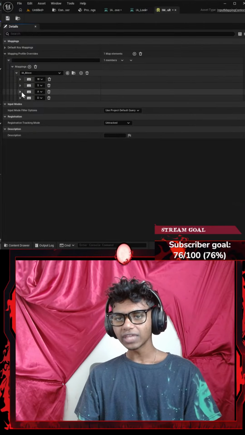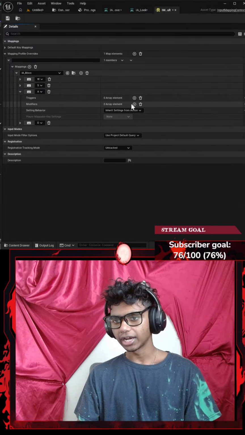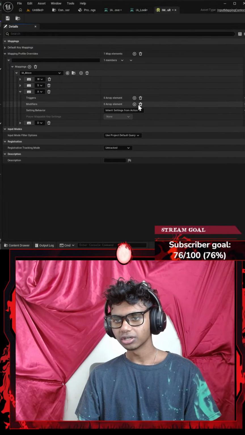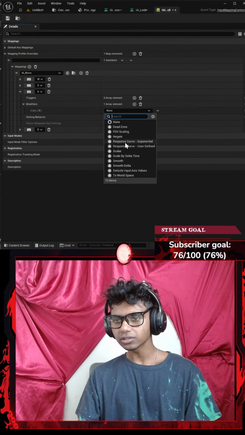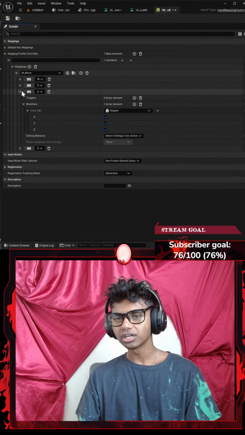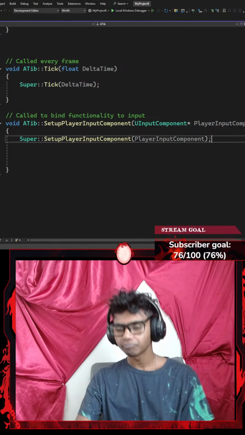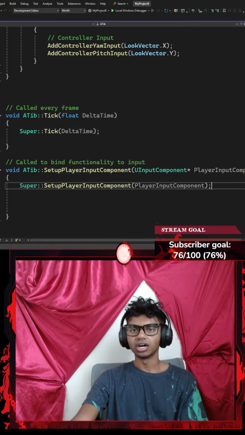How's it go? Okay, next up for my A, I'm going to require a parameter or a modifier. Did I just add a trigger? A modifier of, let's say, negate. And that's about it. Okay, once I'm done with all that, I'm going to go back to my Visual Studio.